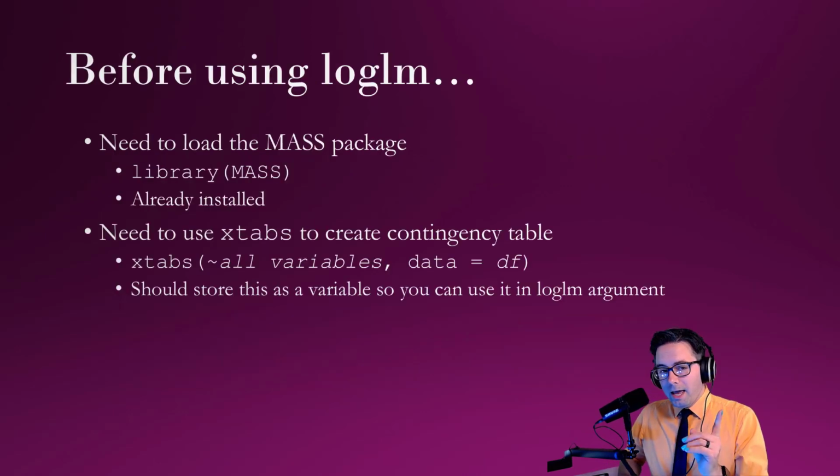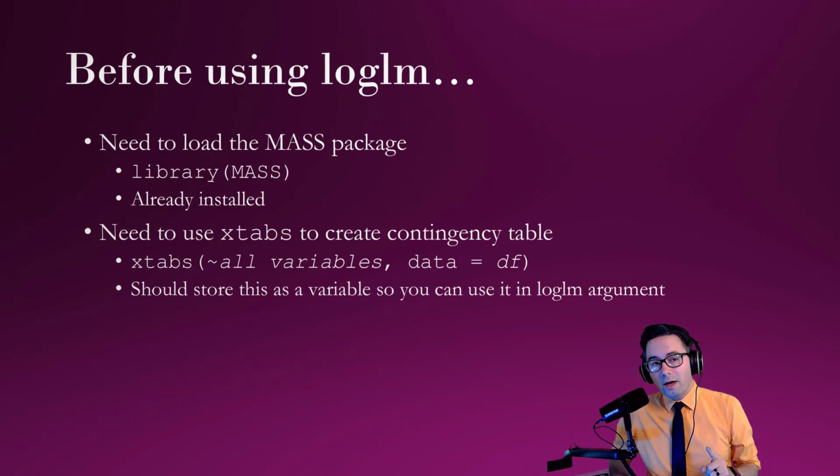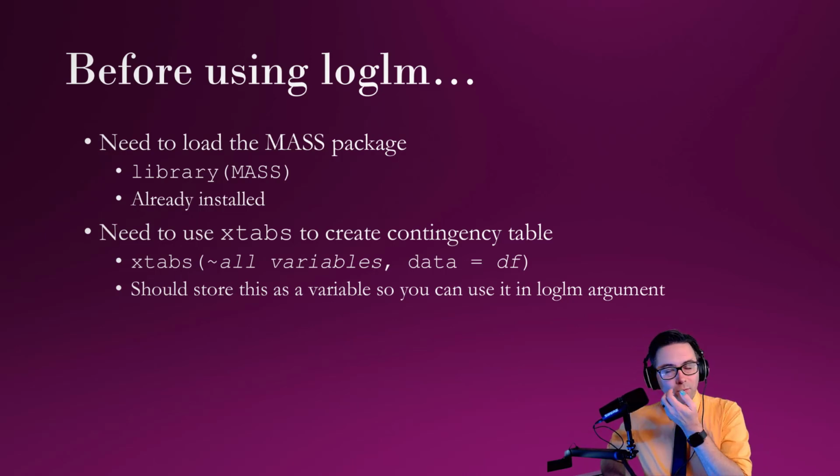Okay. So anyways, I'll show you how to do that in a second. But in order to do log lm, we use library MASS. You don't need to install it. It's already there. You just do library MASS before you do log lm, and you're good. Now, like I said, for the table, we have to use a special type of object for that, and that's through xtabs. I'll show you how to do that in a second, but you refer to the data frame and you use the variable similar to how you did in or will with log lm.